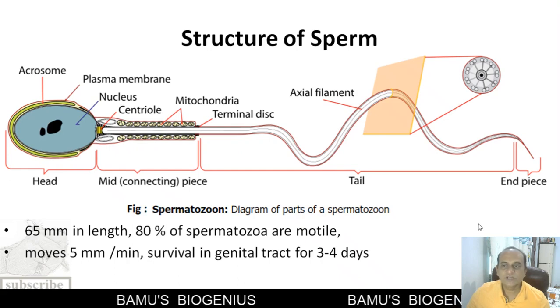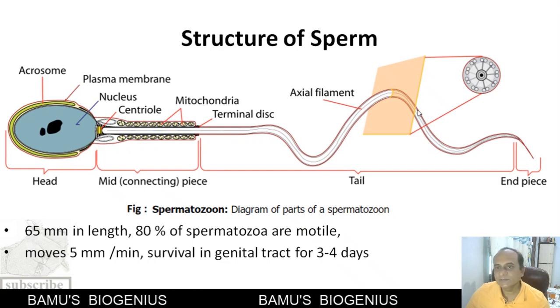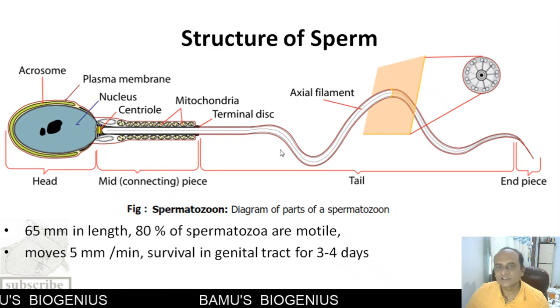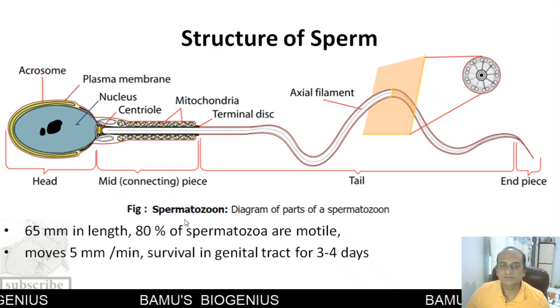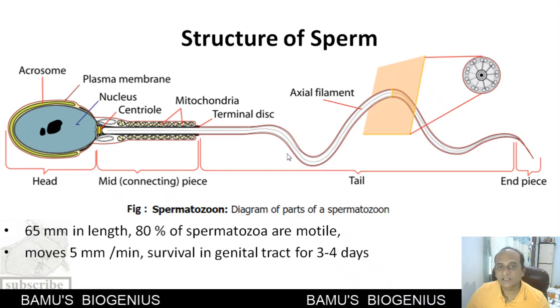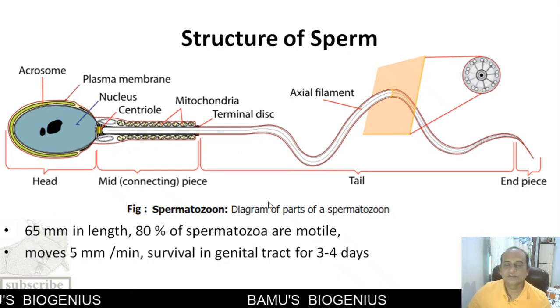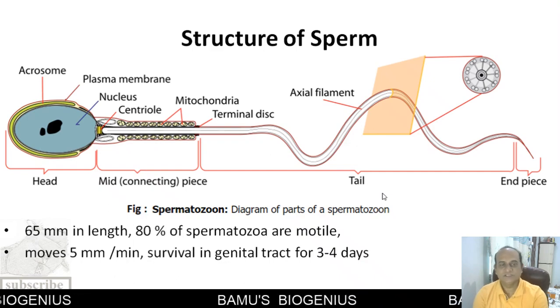So this is how the spermatozoa are structured. The axial filament has the standard 9 plus 2 arrangement seen in the flagella of the sperm. So this is what a spermatozoon is. The whole spermatozoon is covered by a plasma membrane up to the tail. So this is how the structure of a sperm is.